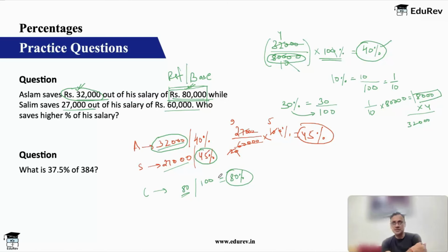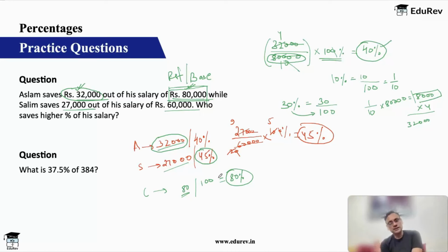So when a percentage question is asked, don't get carried away by only looking for big values. Small values with a small base can actually be a very high percentage. Here you can see Aslam is 40%, Salim is saving a smaller amount, but it is 45%. C is saving a much smaller amount, only 80 rupees, but it is 80%.